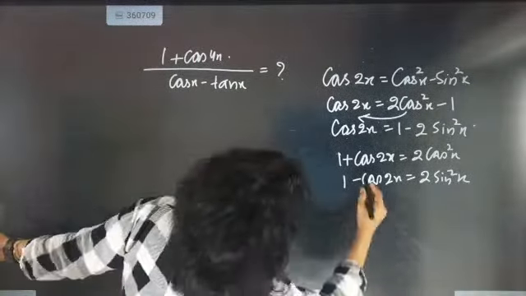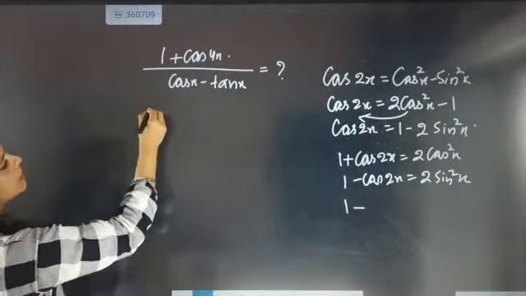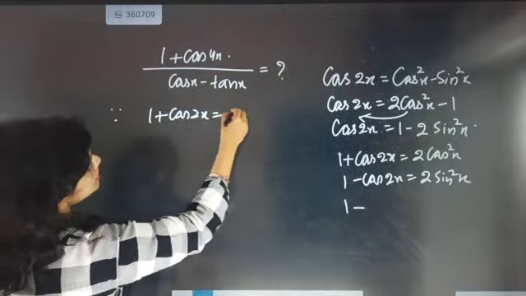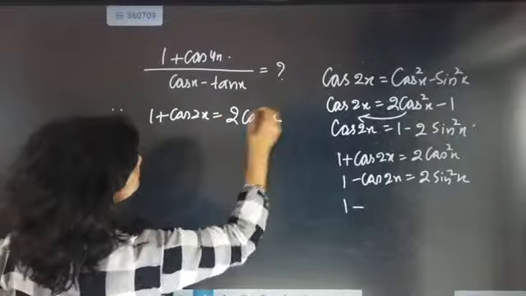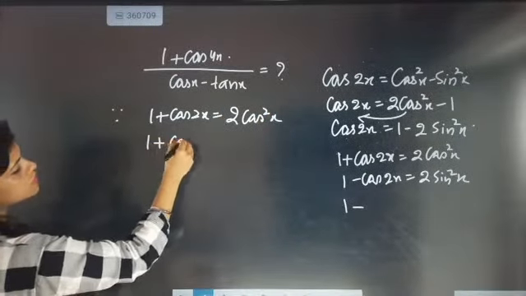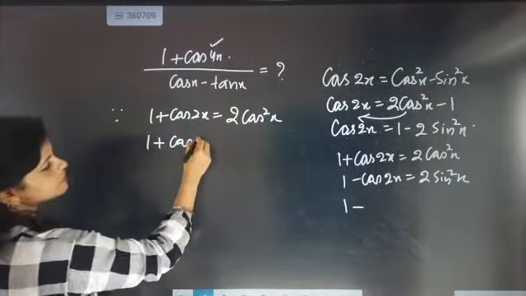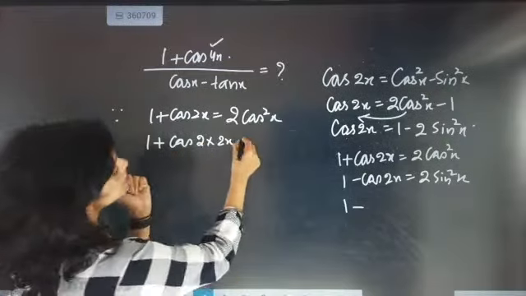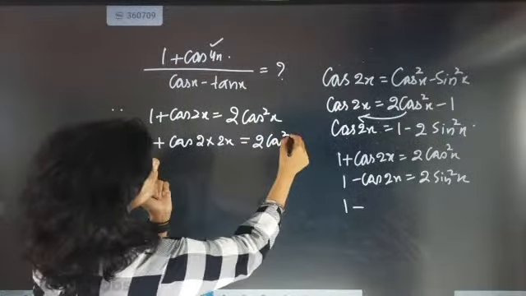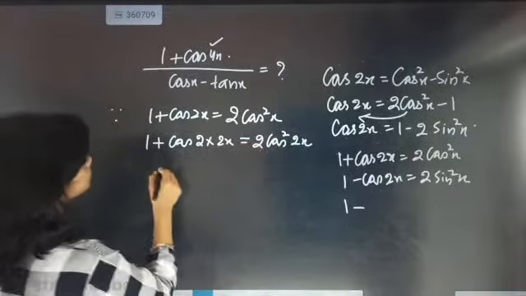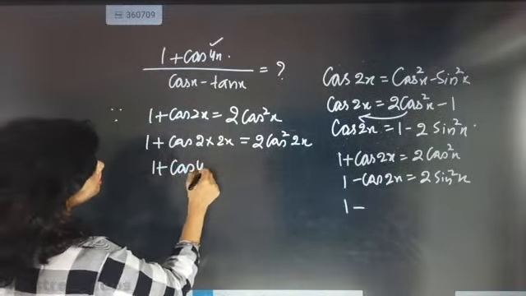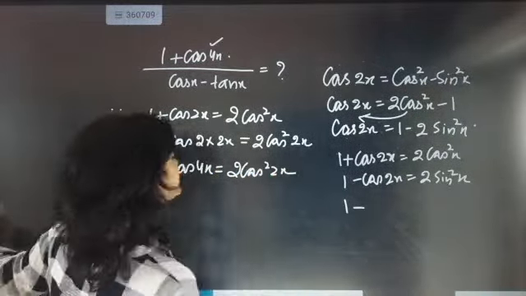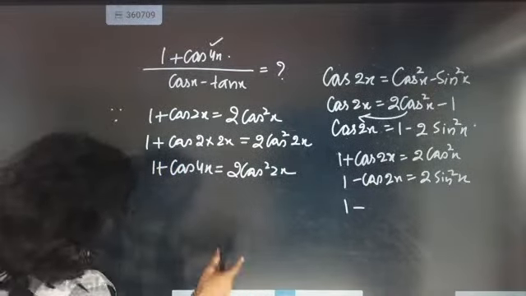Since 1 plus cos 2x is 2 cos square x, then 1 plus cos 4x, that means we multiply 2 with 2x. When you are doubling this side of the angle, the other side of the angle will also become double. So cos square 2 into x, that means 1 plus cos 4x equals 2 cos square 2x. No big deal. We just solved this much.